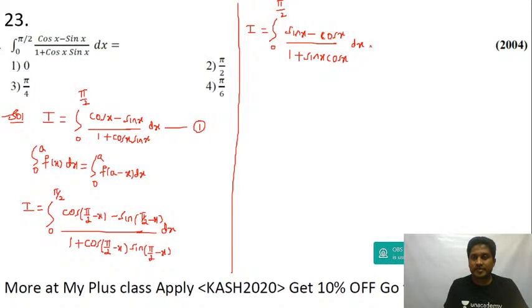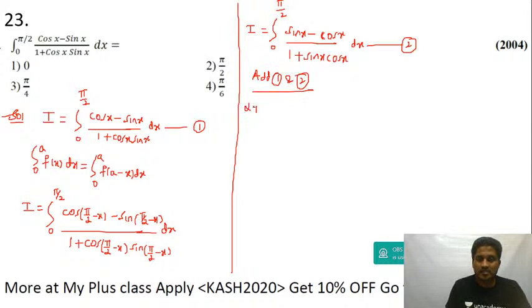Now you call this equation 2. Either you add 1 and 2 or take minus common and replace that by I. Both are the same. If I add equations 1 and 2, 2I is equal to the integral from 0 to pi by 2.